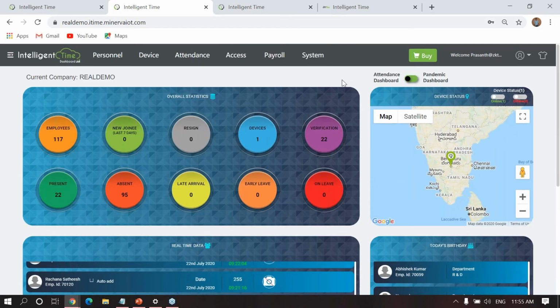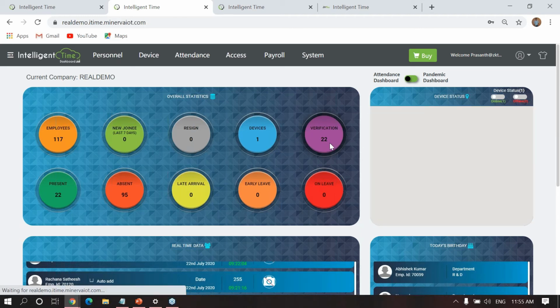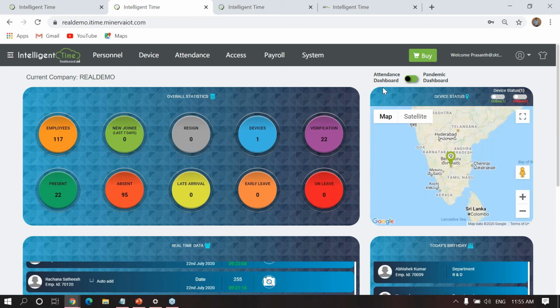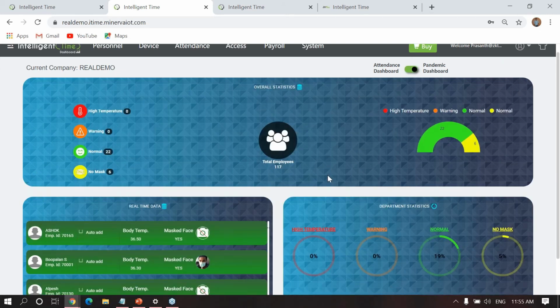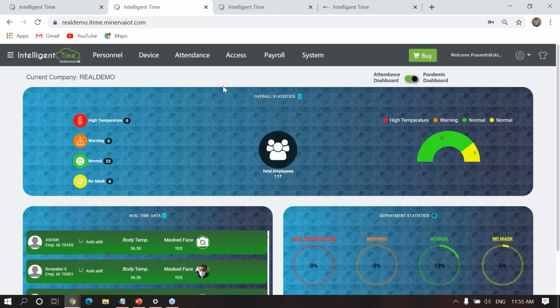One more thing, in our application, our intelligent time, we are making a dual dashboard. What you are seeing now is the time attendance dashboard. The other one is the pandemic dashboard. Here you will get data from whatever temperature machines you are using. In this dashboard: high temperature, warning, normal, no mask.